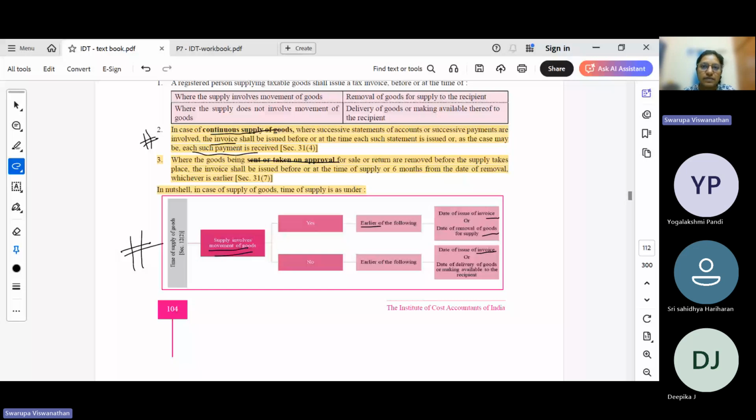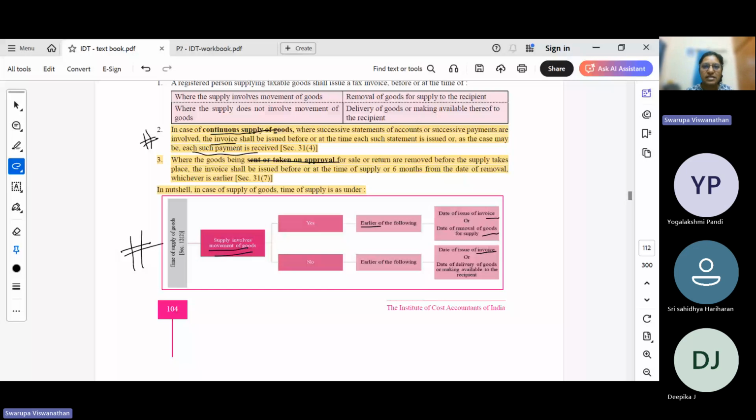For certain customized goods, it is important that first the goods will be evaluated to see if they satisfy the requirements of that recipient, and then the recipient will say, okay, it is satisfying my requirements, it is as per the conditions prescribed, so I will buy the goods. But if there are 10 such items being sent, maybe 2 or 3 items do not satisfy the requirements of the recipient, he will return them.